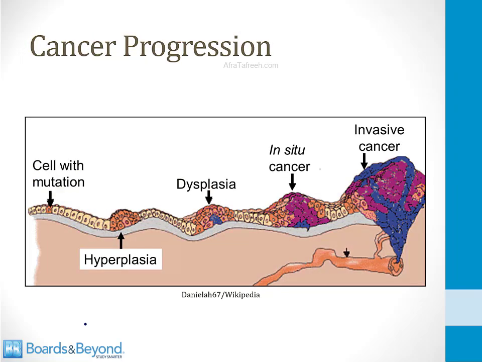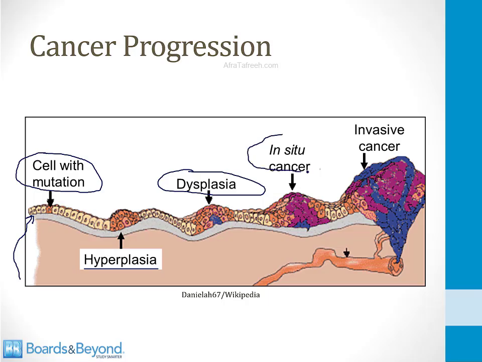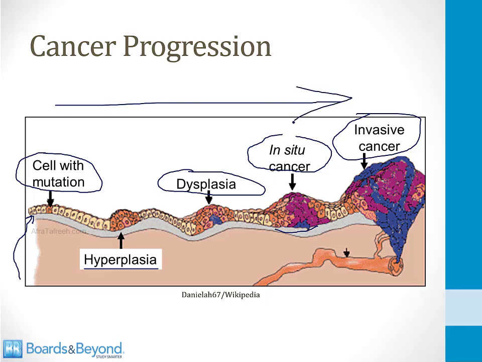So here's a cartoon to show you how cancers often develop. So you've got some rapidly dividing cell layer. Maybe it's the GI epithelium, maybe it's your skin cells, and then one of the cells develops a mutation that allows excessive growth. This will often first lead to hyperplasia, just excessive growth. Eventually, the tissue bed will become dysplastic, meaning it will display abnormal morphology under the microscope. That will progress to in situ cancer, which means dysplasia and maybe malignancy cells that do not invade the basement membrane. And then eventually there will be an invasive cancer that breaks through the basement membrane. And this is the typical progression from a gene mutation all the way to invasive cancer.